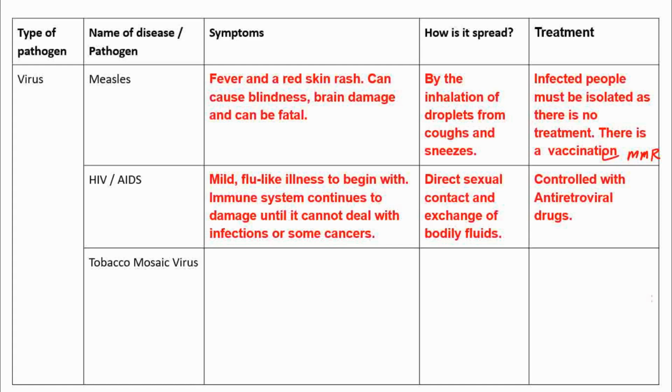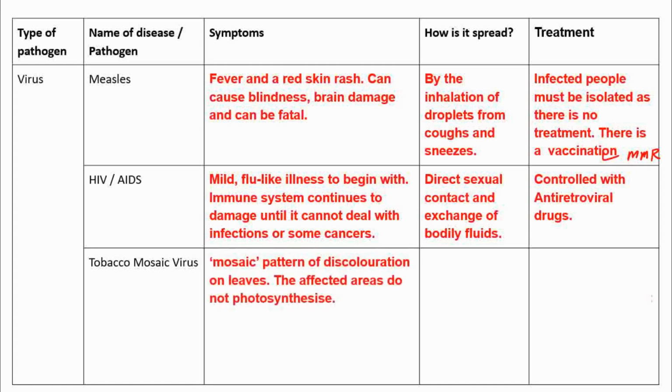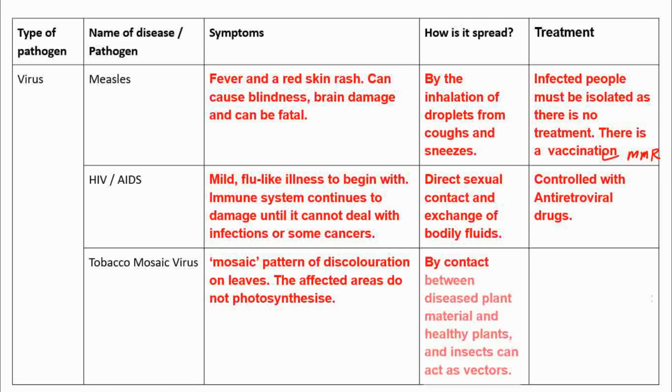And then you have your tobacco mosaic virus, all right? So there's a mosaic pattern, okay, of discoloration on the leaf of the plant. All right, so they're not able to photosynthesize. They cannot carry out photosynthesis because the leaf is now discolored, normally yellow, okay? And how is it spread? Direct contact. Well, contact between the diseased plant material and healthy plant material, or insects can act as vectors by taking the virus from one plant to another. Or if a farmer uses tools on a plant which contains a tobacco mosaic virus and then uses it on another plant, that's how it's then transferred, okay?